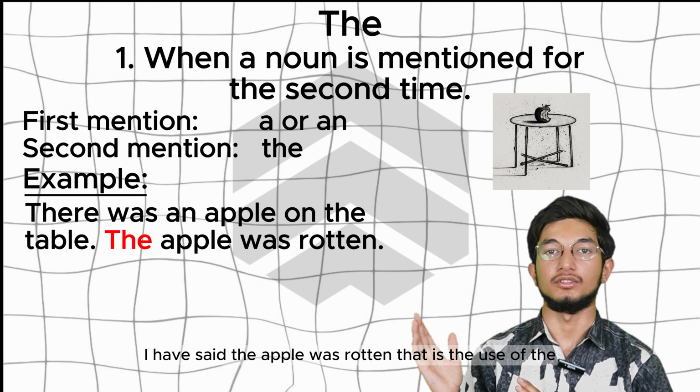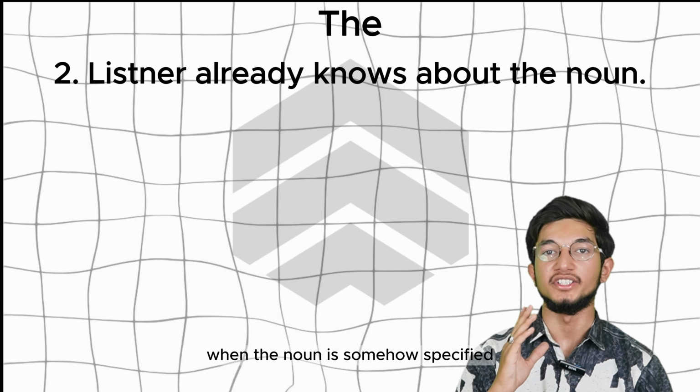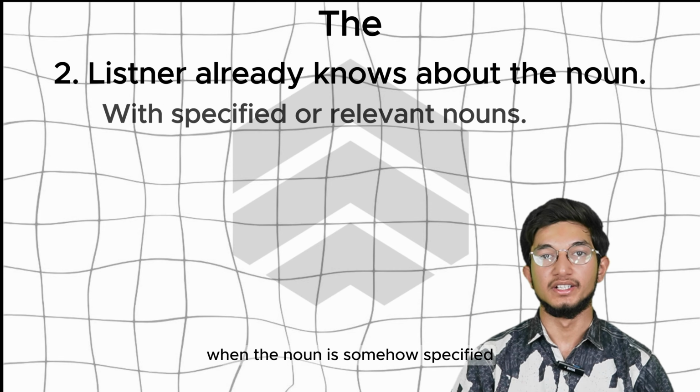Another usage is that when the listener already knows what we are talking about in that sentence, when the noun is somehow specified, we will use the article the. For example, in the sentence, put the salt on the table. Now in this sentence, the listener already knows that I am talking about some specific salt that is present in the room, and I want that salt to be put on the specific table that is also near me in the room. So that is the use of the.